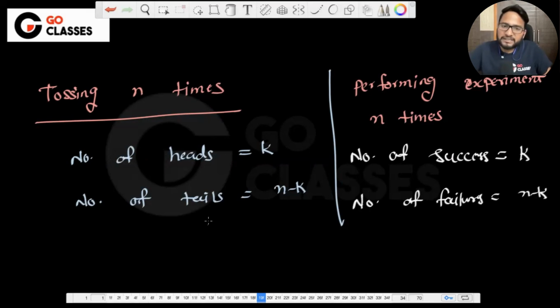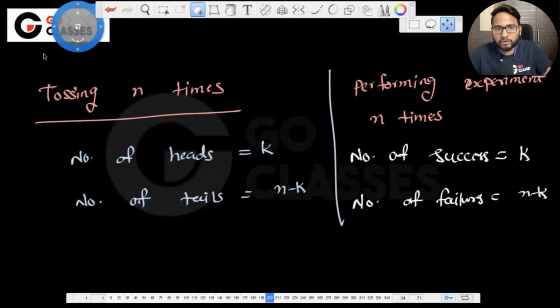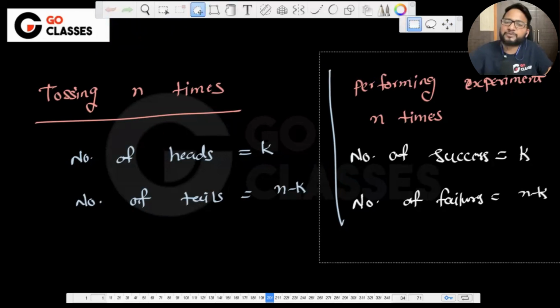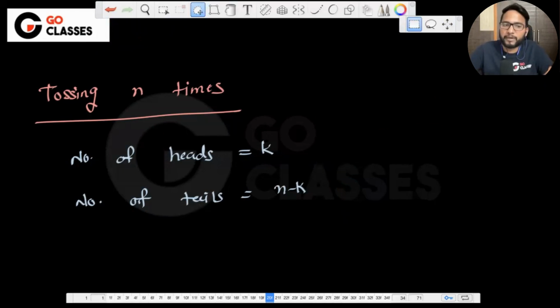Now it is not necessary to say that heads is only success. Tails could also be success. You can definitely write tails here. It doesn't matter. It is up to you how you're defining your success, right? So I hope that is okay to everyone. Which means that tossing a coin is just a specific example. It is not like for this particular experiment only our Bernoulli random variable is defined, right? It's not like that. Cool.